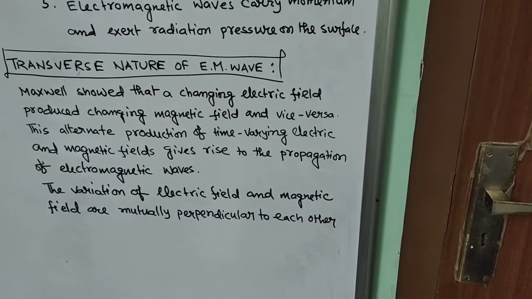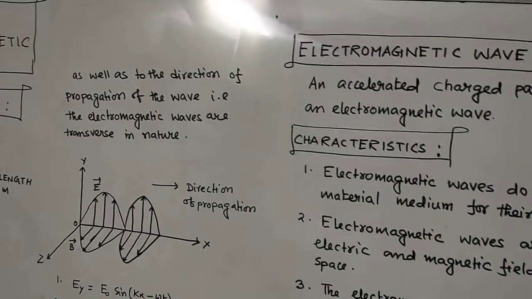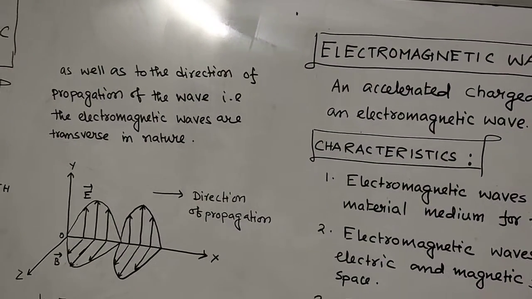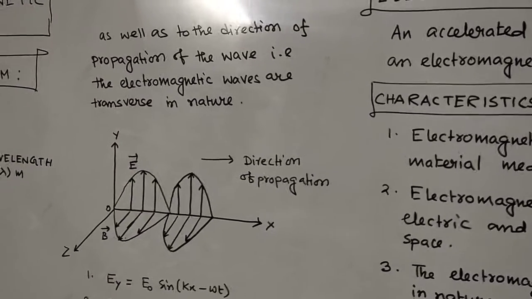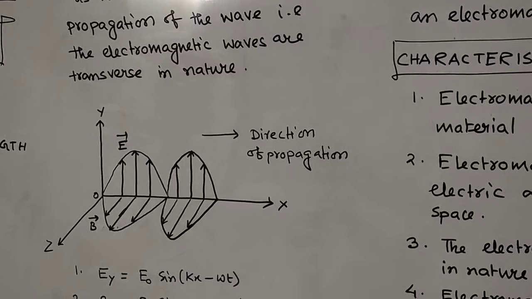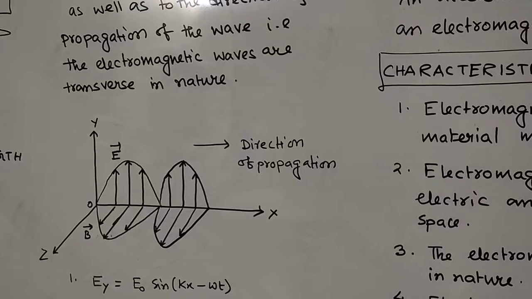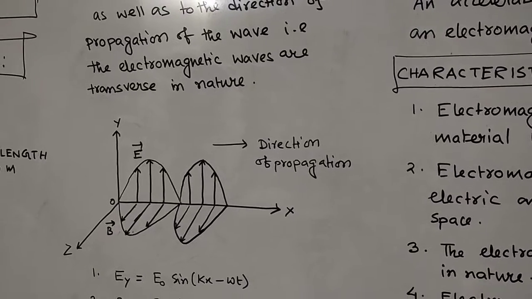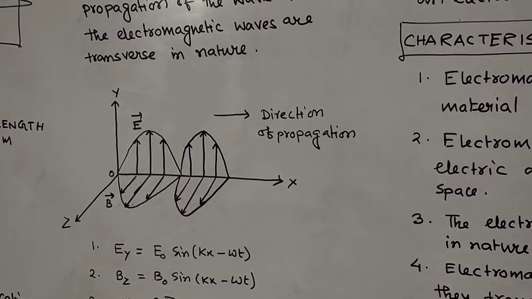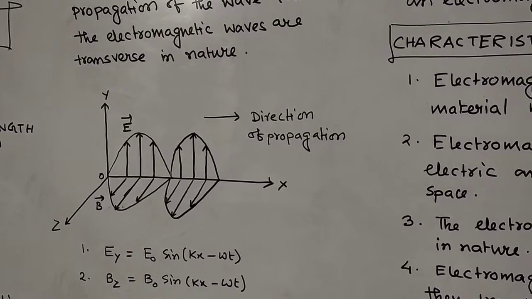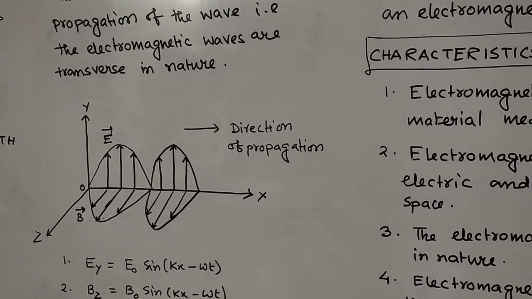The variations of electric field and magnetic field are mutually perpendicular to each other as well as to the direction of propagation of the wave. That is, electromagnetic waves are transverse in nature. Already we have said so. Now in the figure we are trying to explain the electromagnetic wave. The electric field is along the y-axis, the magnetic field is along the z-axis, and the wave is propagating along the x-axis. Now, as an electromagnetic wave is a kind of wave, already in class 11 we discussed the wave chapter.